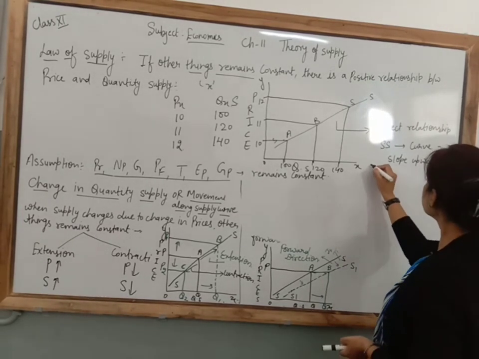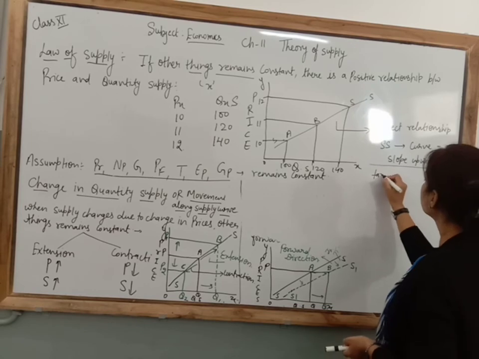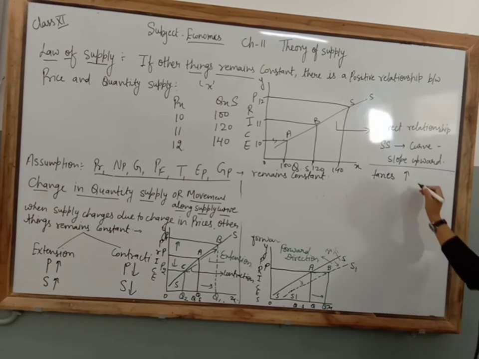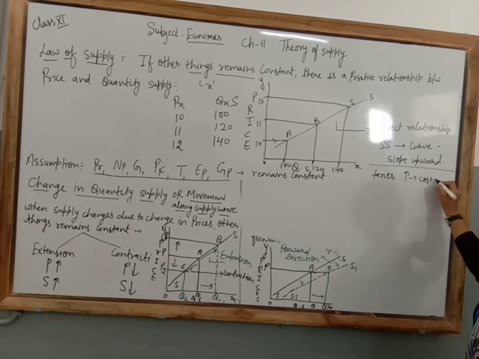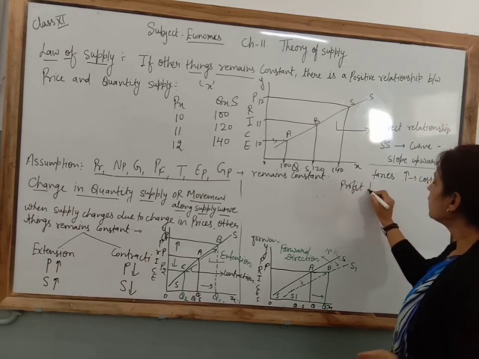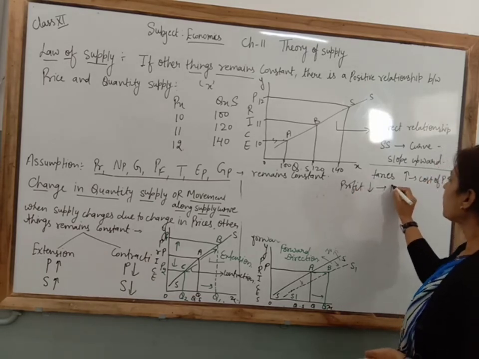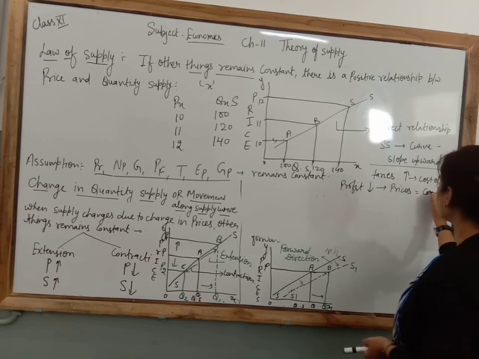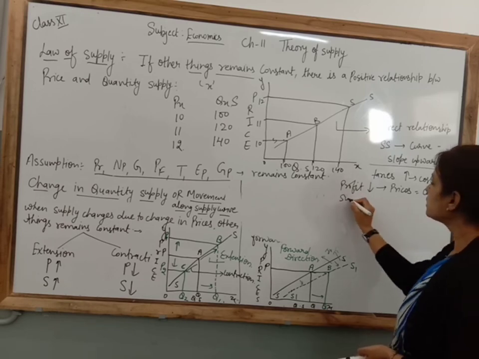When the taxes increase, what will be the effect of that? Cost of production will increase. When cost of production increases, definitely the profit of the producer decreases. When prices are constant, in that condition the producer is going to decrease the supply.